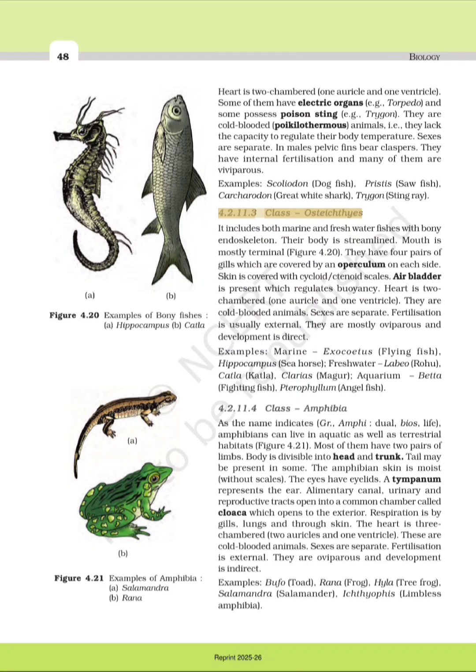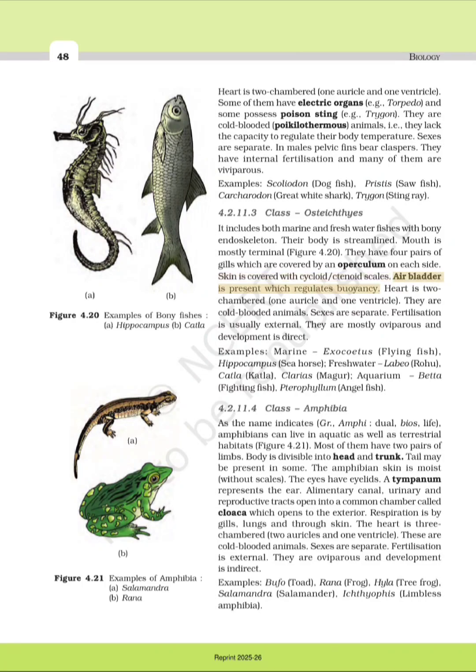4.2.11.3 Class Osteichthyes. It includes both marine and freshwater fishes with bony endoskeleton. Their body is streamlined. Mouth is mostly terminal. Figure 4.20. They have 4 pairs of gills which are covered by an operculum on each side. Skin is covered with cycloid, ctenoid scales.